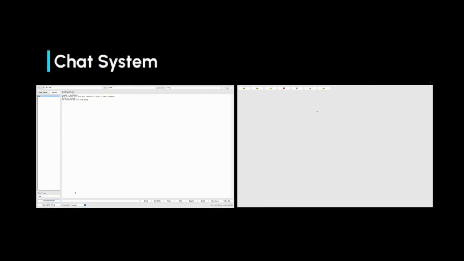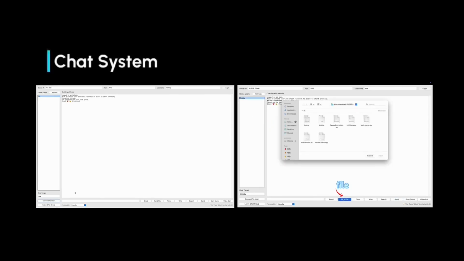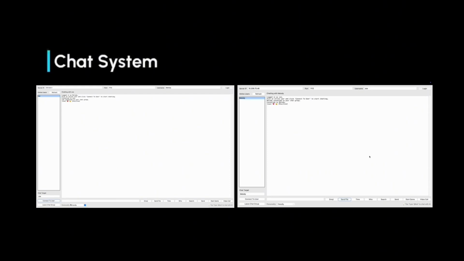To improve usability, we added features commonly seen in modern communication platforms, including emoji support, clickable file transfer, and utility buttons such as online user check-in and chat history search. In addition, the chat system can also perform sentiment analysis on the chat messages and classify them as positive, neutral, or negative emotions directly inside the chat interface.